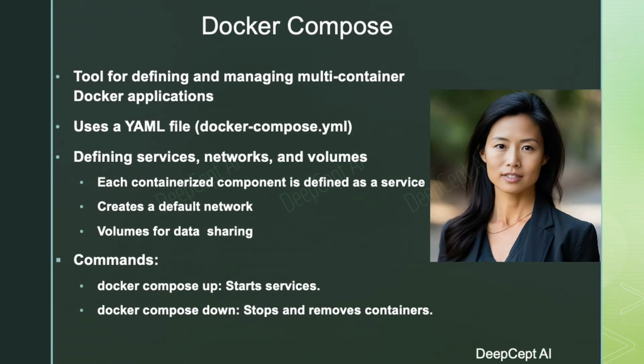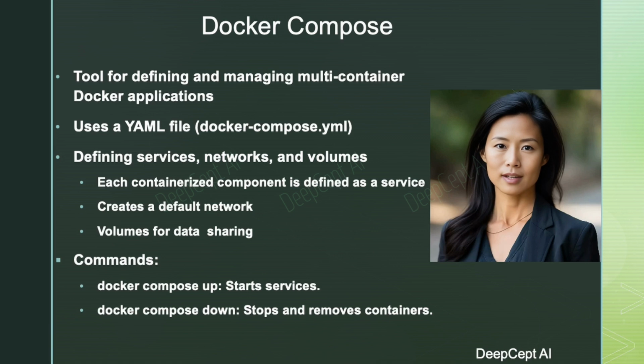Docker Compose is a tool that allows you to define and manage multi-container Docker applications. It enables you to describe your application's services, networks, and volumes in a single file, typically named docker-compose.yml. With this configuration file, you can define the relationships between containers, making it easier to deploy and manage complex applications.